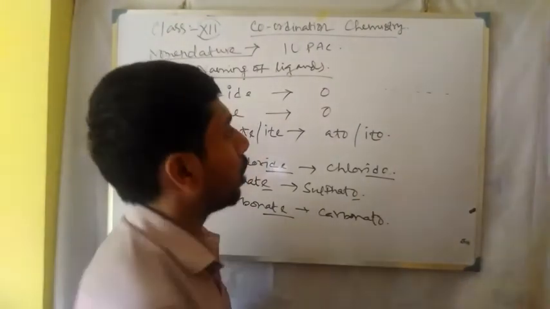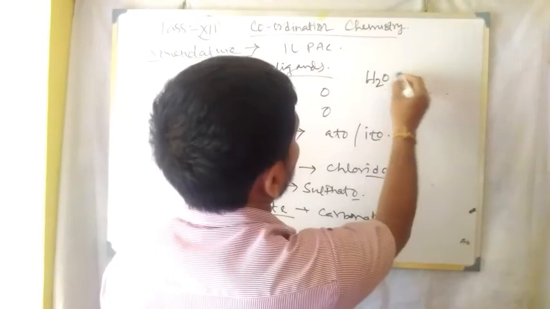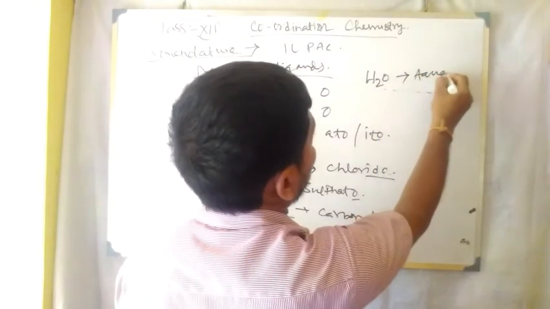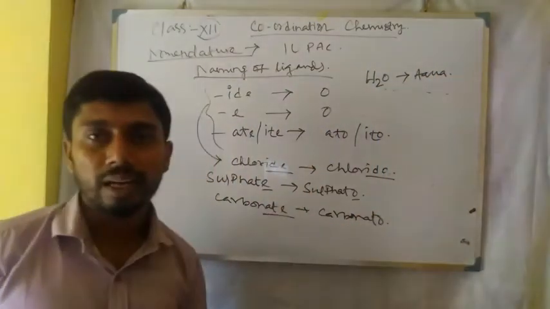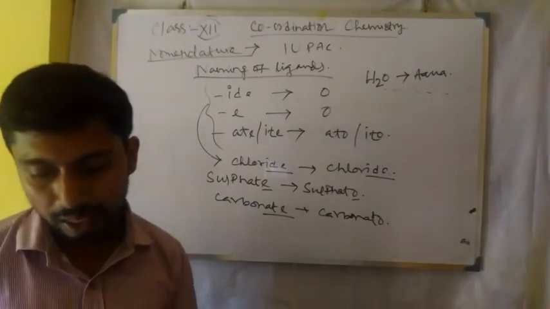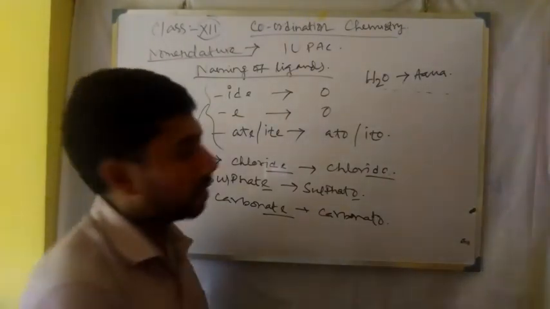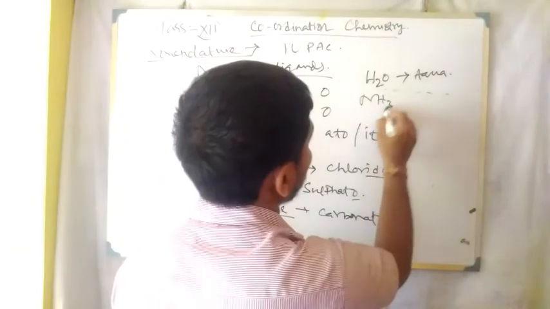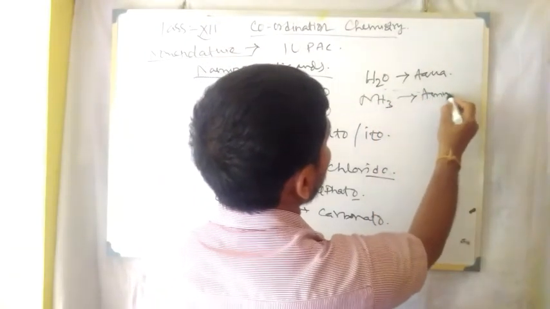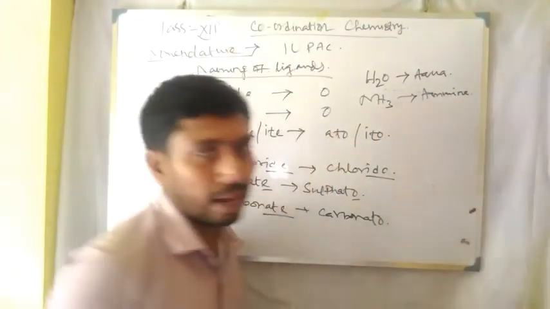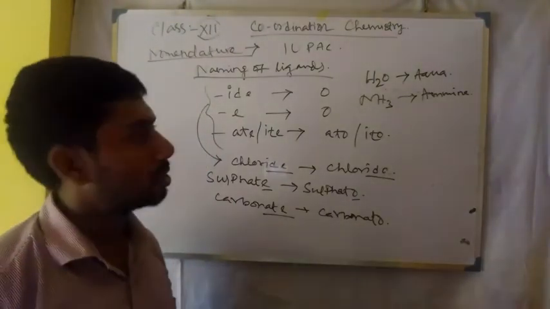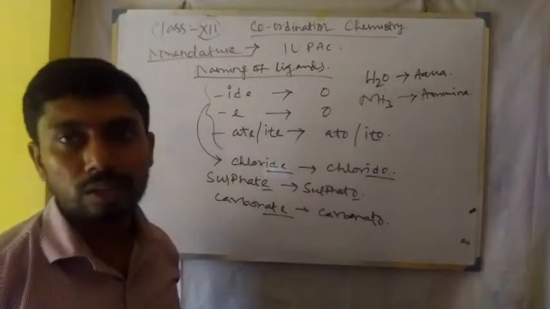That is the water molecule. Water is named as aqua. In the same manner, there are also different molecules, that is NH3. We know it is ammonia, but it is ammine in coordination chemistry. So these are the different kinds of ligands.